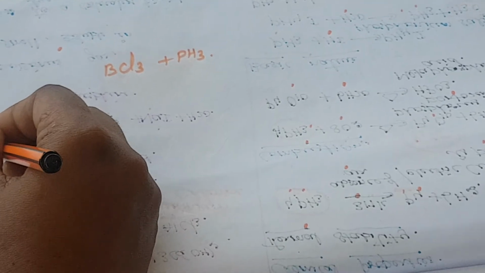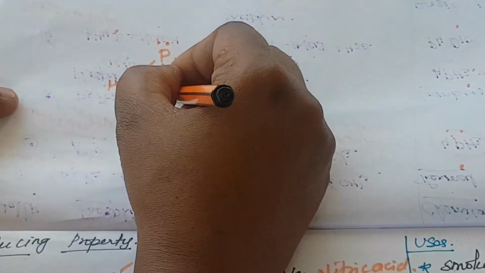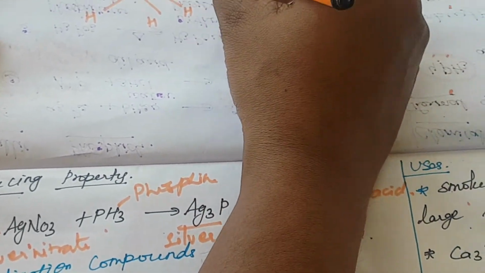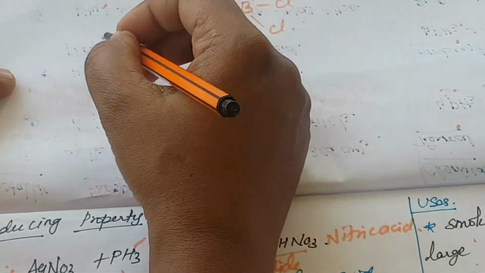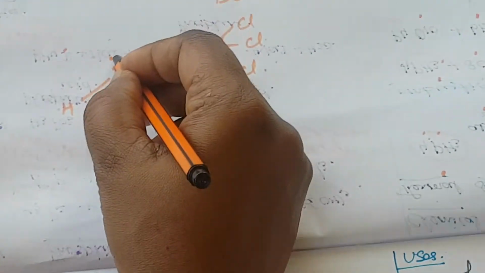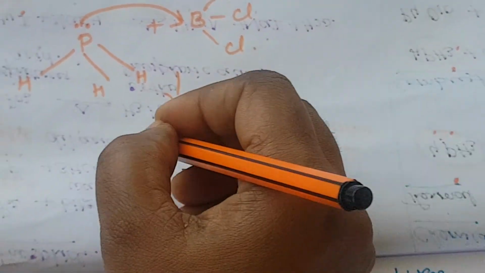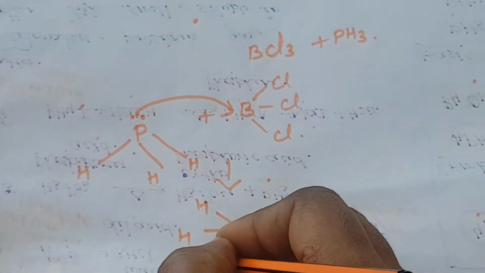Phosphine. Here H. This is the phosphine structure. When it reacts with boron chloride, that is Cl3, chloride. But here this phosphorus donates 2 electrons to the boron atom to share that electron. So that is phosphorus, here hydrogen here.